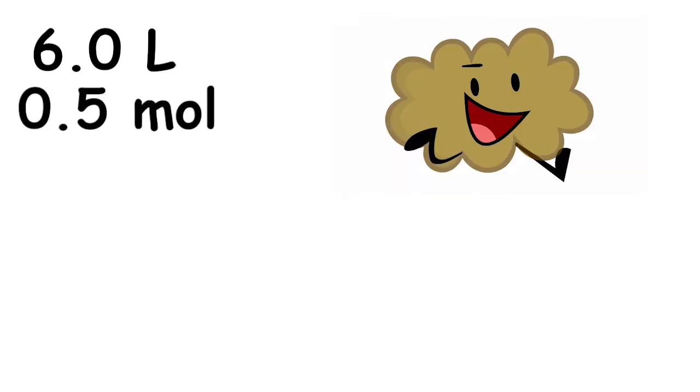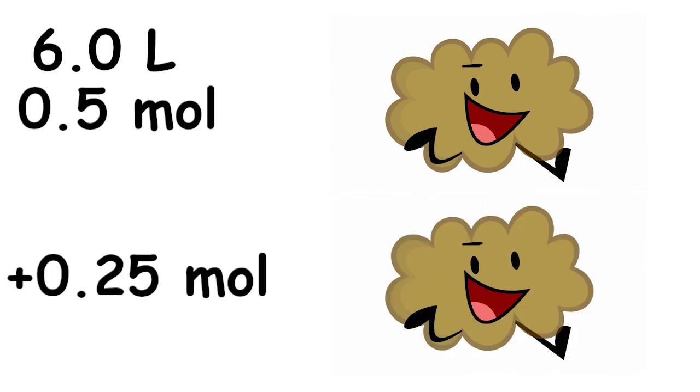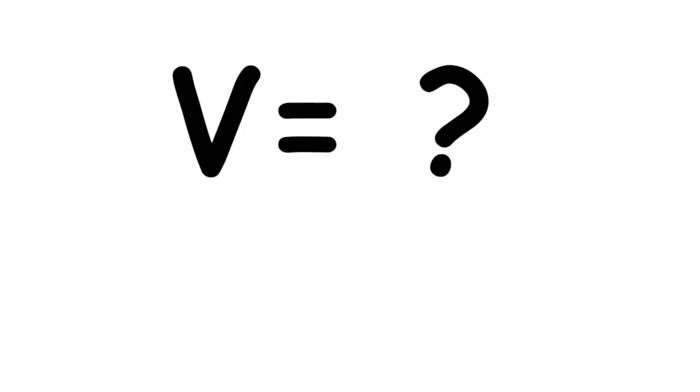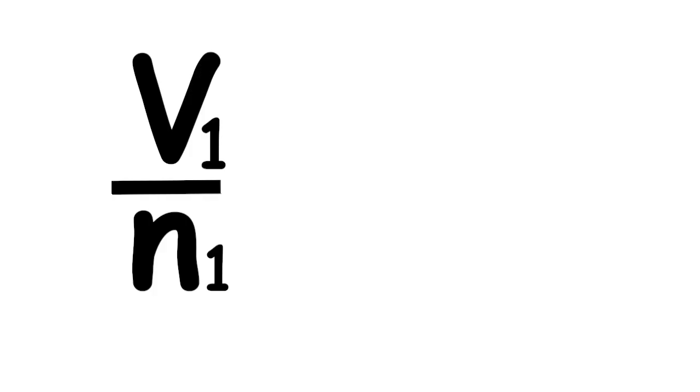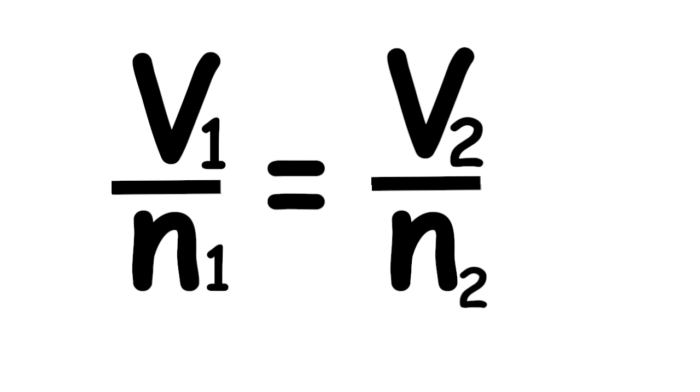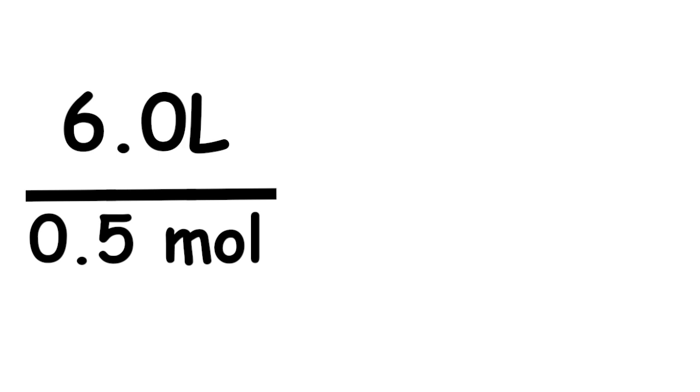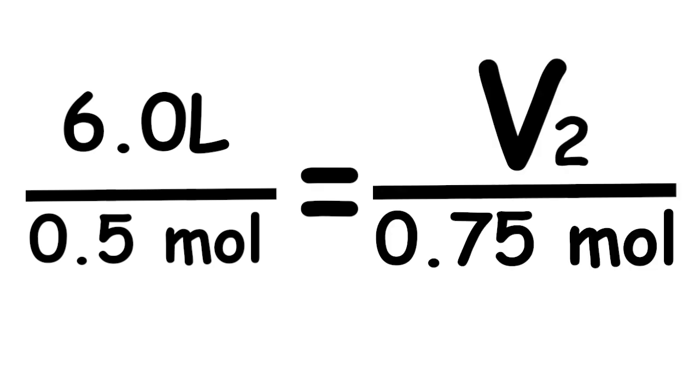A 6.0 liter sample at a constant pressure and temperature contains 0.5 mole of gas. If an additional 0.25 mole of gas at the same pressure and temperature is added, what is the final total volume of the gas? For the first step of the solution, we express Avogadro's law by its formula, which is initial volume over initial number of moles is equal to final volume over final number of moles. For this example, the initial volume is equal to 6.0 liters, the initial number of moles is equal to 0.5 moles, and for the final number of moles, we have 0.25 moles.